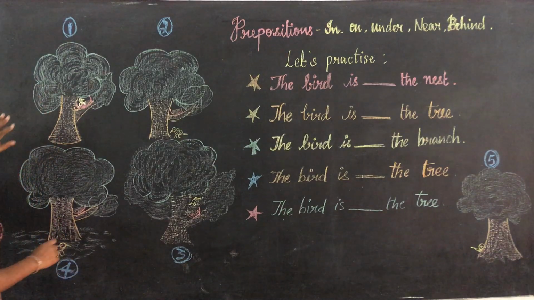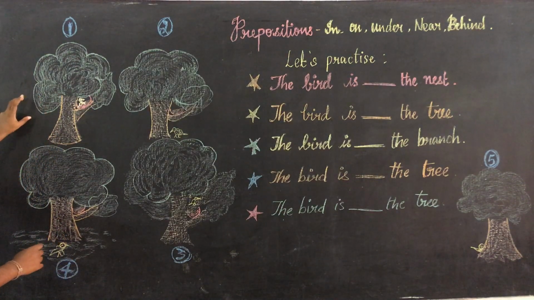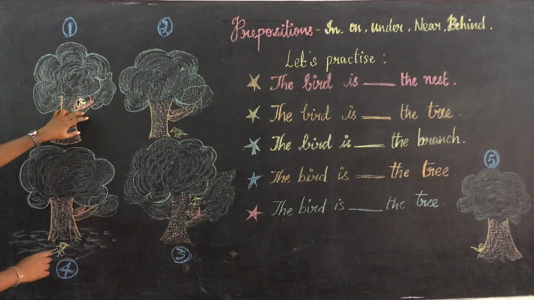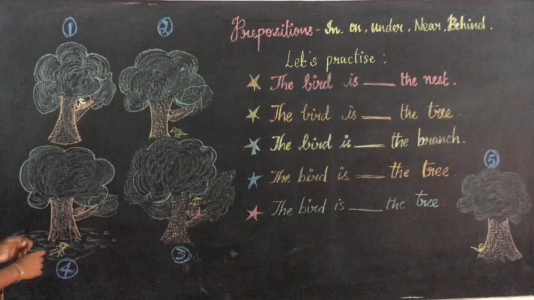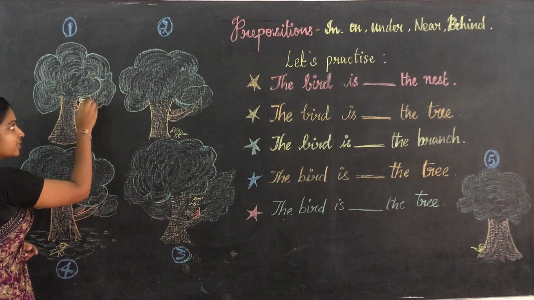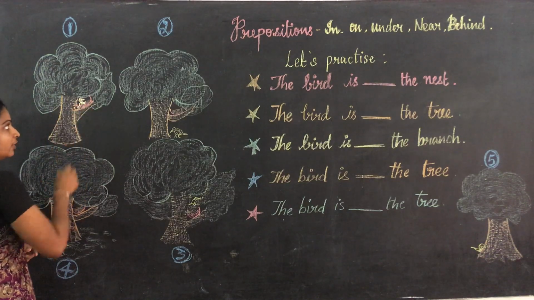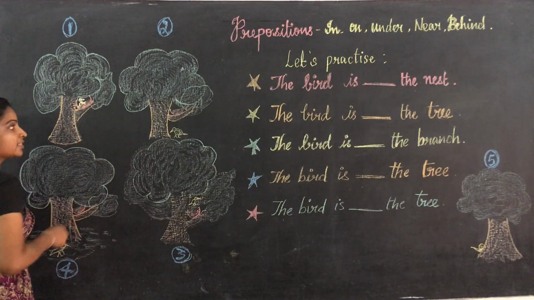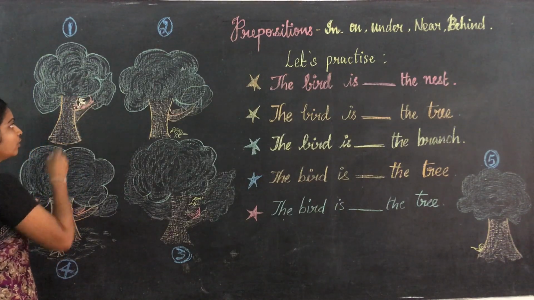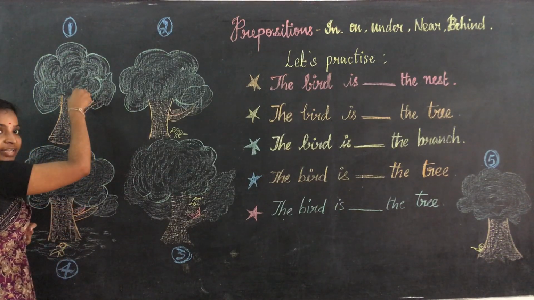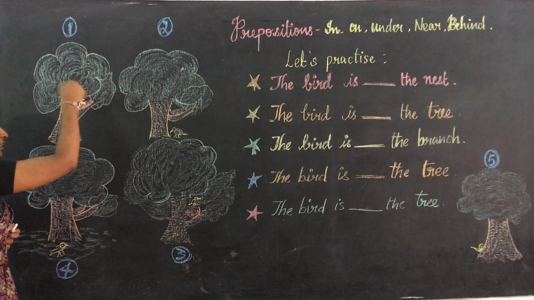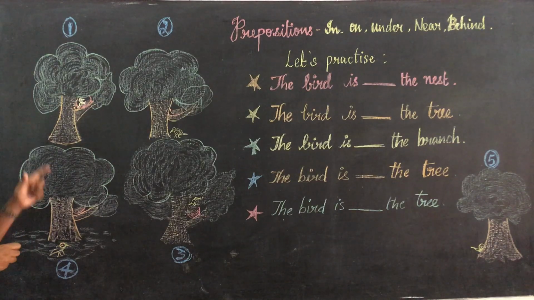Let us learn. First, I told you to consider it as tree and branch, nest as well as bird. Where is the bird? It is a nest and this is the bird. Where is the bird placed? In. Okay, in. So, where is the bird placed? It is inside, isn't it? So what do we do? The bird is placed in the nest.